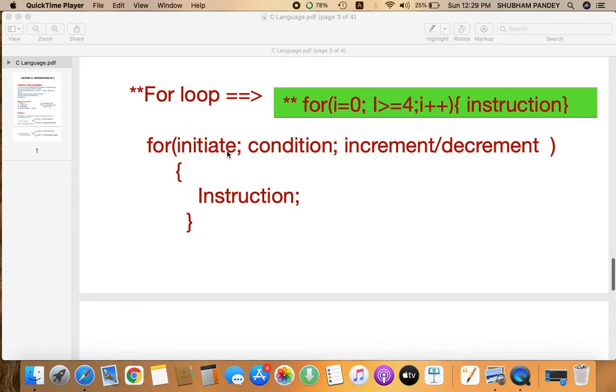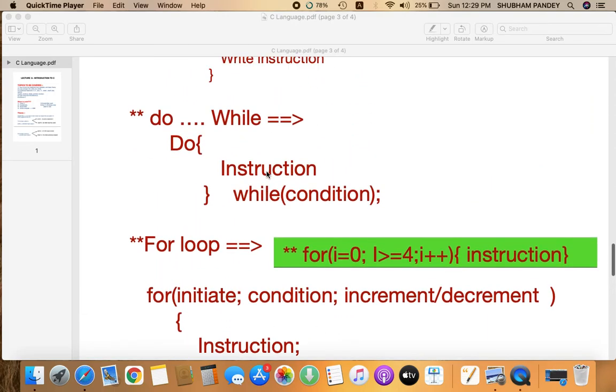Now the first one is initiate. As you see, I initiated a variable i with 0 value. Here in the condition, I specify that i must be less than or equal to 4. Then an increment or decrement or any condition you want to put here. So i plus plus, I have put the post increment operator here, and then you have to write your instruction and end the line.